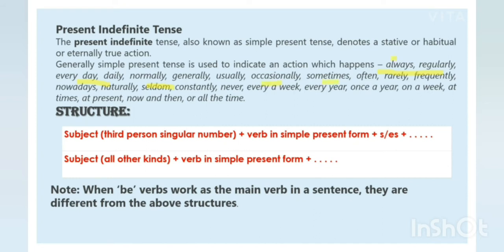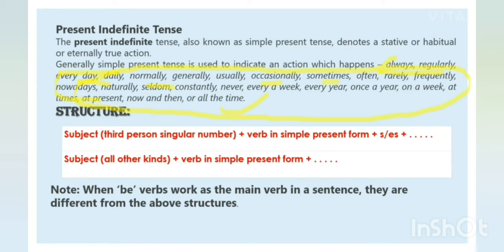Basically, these words which I am highlighting indicate simple present tense. So you should take care of these words. Whenever such words are mentioned in a sentence, it means you have to use simple present tense.